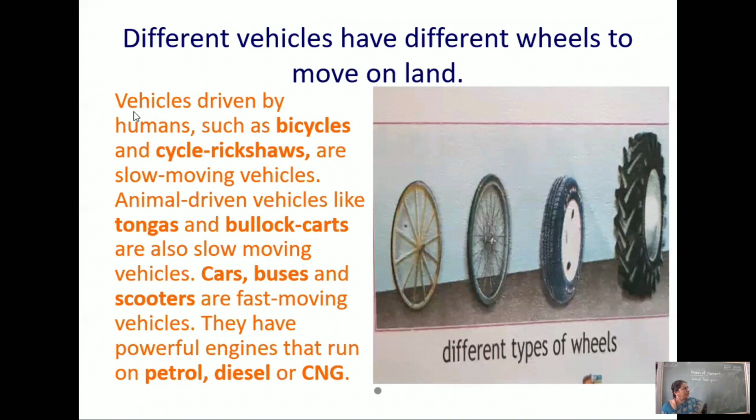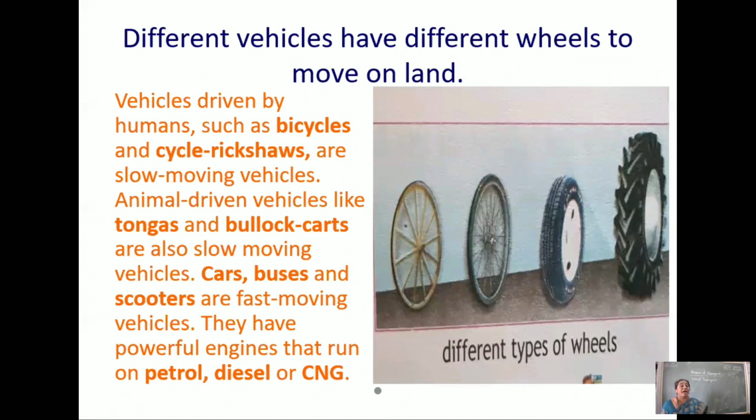Vehicles driven by humans. What are those vehicles driven by humans? One is the bicycle and the other one is the cycle rickshaw. So bicycle and cycle rickshaw are called human driven vehicles. Humans drive them, so they are slow moving vehicles. Why? Because they have to be driven by people.